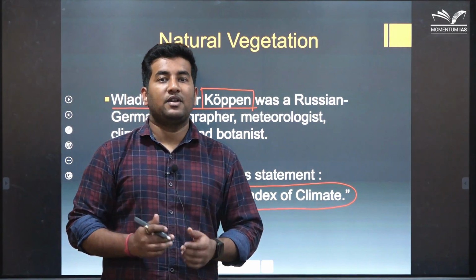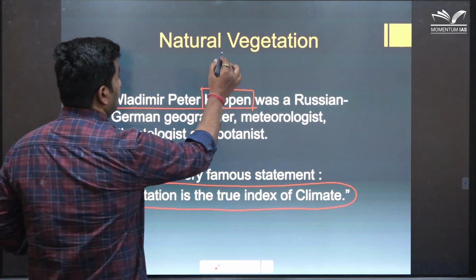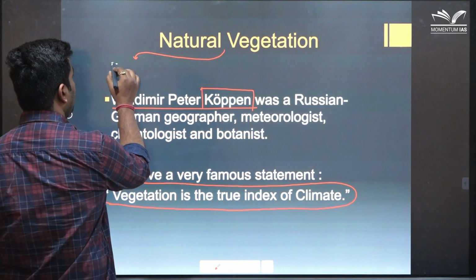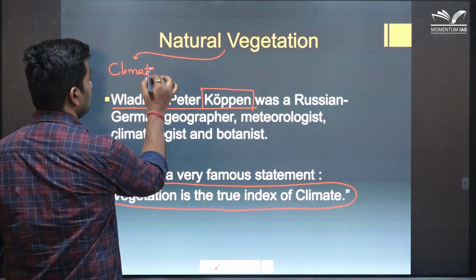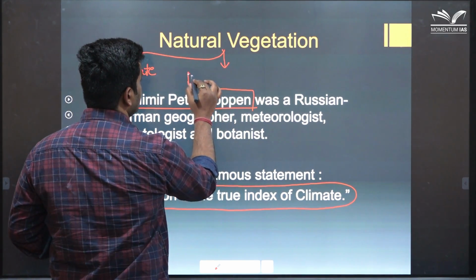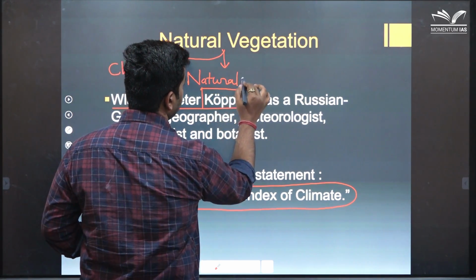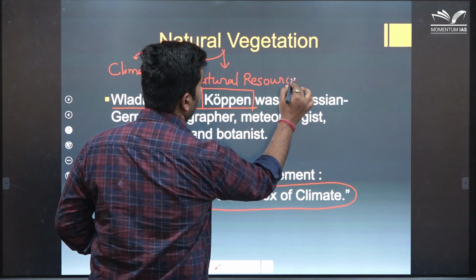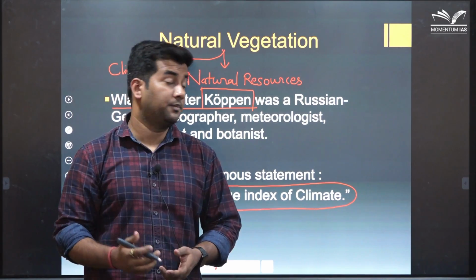Now, why is vegetation important for us? Here it can be three things. One, vegetation, like Köppen said, is a very good indicator of the climate of a region. Second, natural vegetation gives us natural resources like wood, timber, hardwood, softwood, some pharmaceutical herbs.